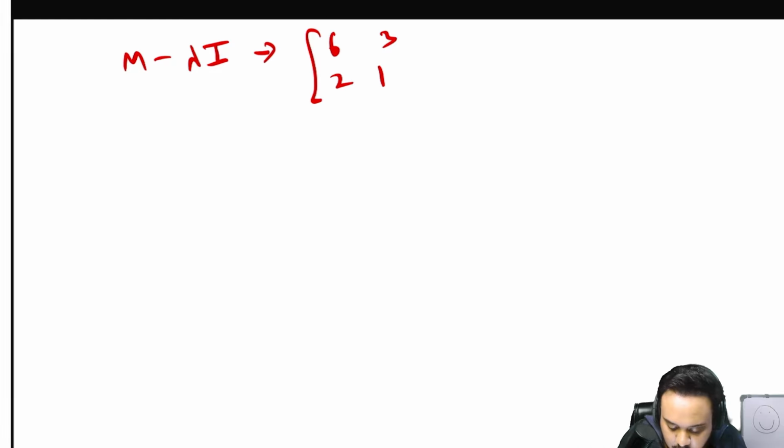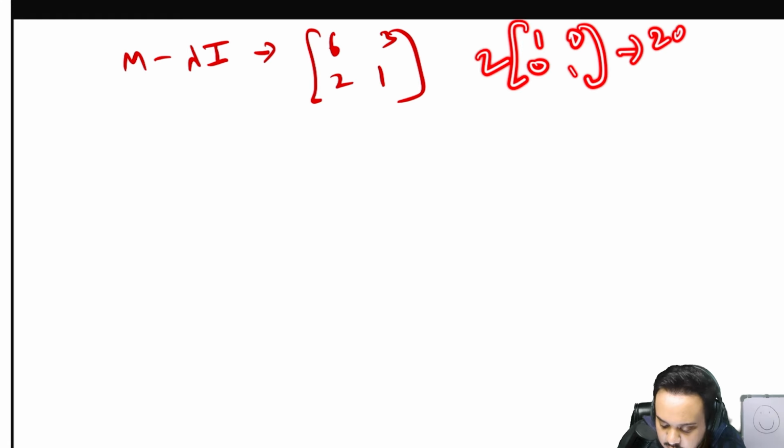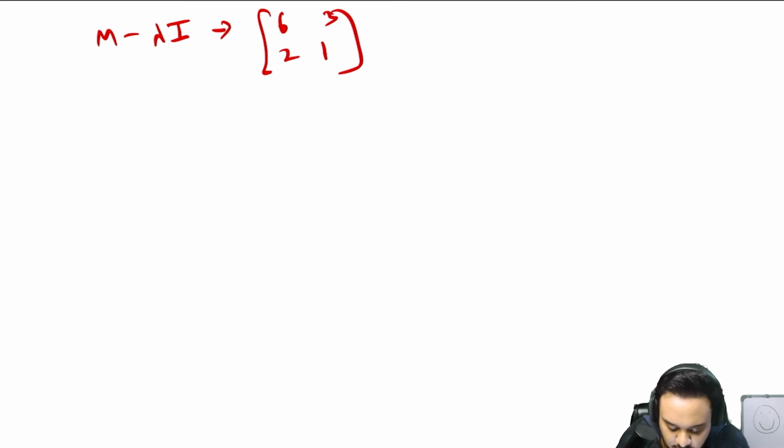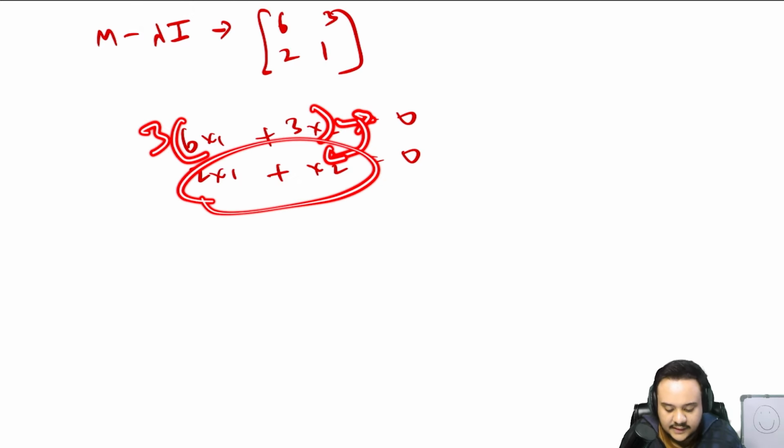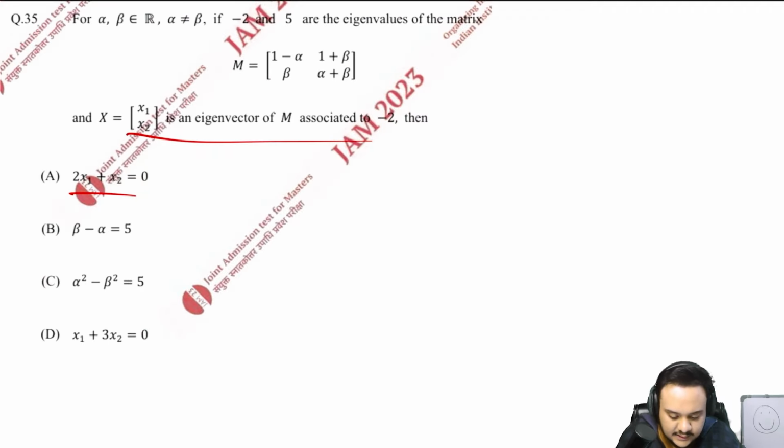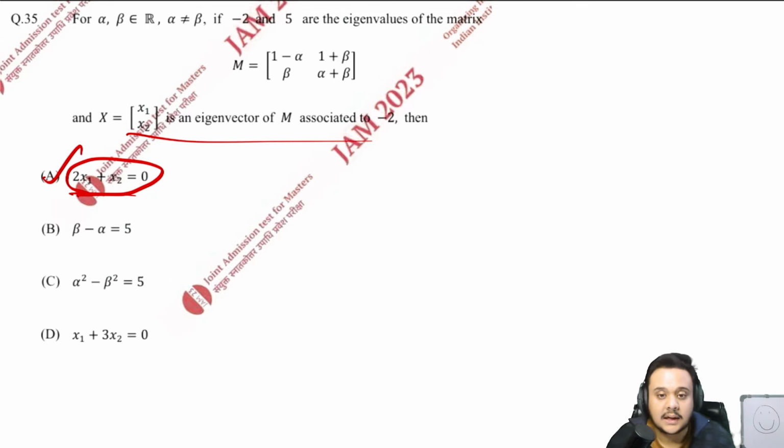6 3 2 1, because what you did was 2 into 1 0 0 1, so you got 2 0 0 2 and you added it to M. So from this, obviously, you know that this multiplied by x is equal to 0. So 6x1 plus 3x2 is equal to 0 and 2x1 plus x2 is equal to 0. If you take out 3 common from this, you will be left with this exact same equation. So yes, the first option is actually right. That is what we found out as well.